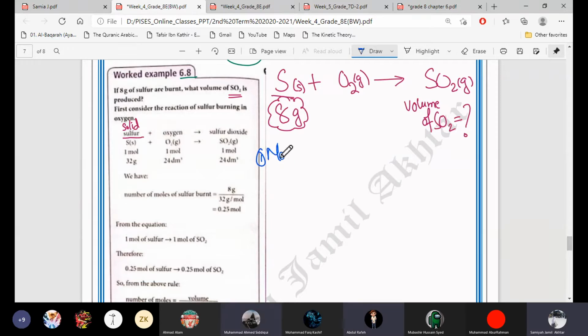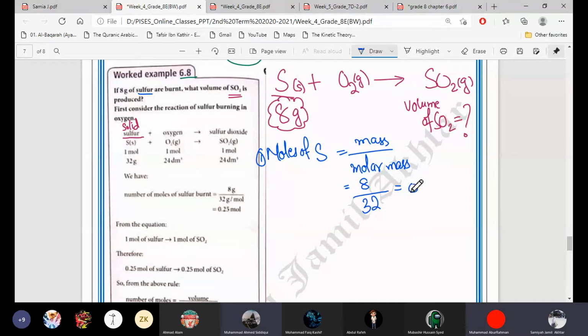Moles of sulfur, not oxygen, only sulfur, because we don't need oxygen. Here we are concerned with only sulfur and sulfur dioxide. Sulfur is given to us as 8 grams, so we can find its moles. Moles of sulfur is equal to mass divided by molar mass. Mass is 8 and the molar mass of sulfur is 32. The answer is 0.25 moles of sulfur.